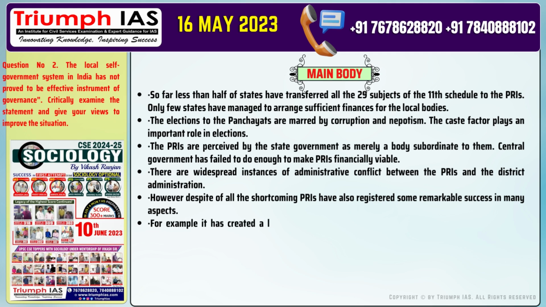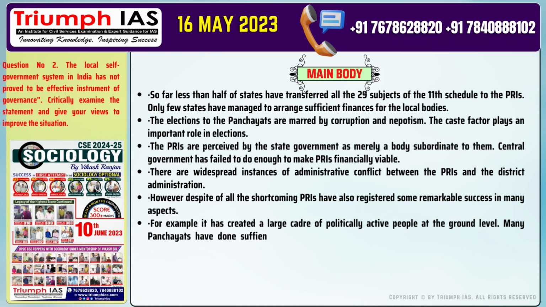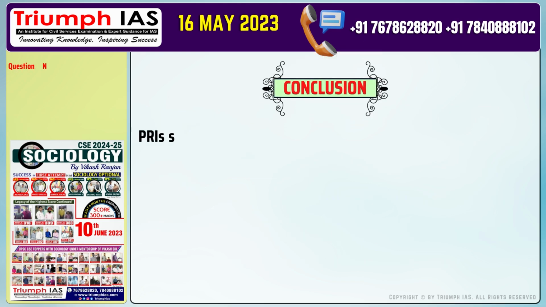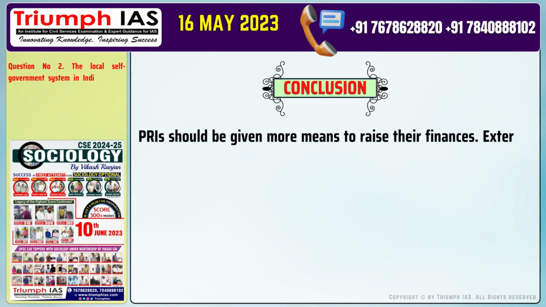Number 6. For example, it has created a large cadre of politically active people at the ground level. Many panchayats have done sufficiently well in creating assets at village level through schemes like MGNREGA. Number 7. One-third reservation to women has ensured the political empowerment of women. Conclusion of the answer: PRIs should be given more means to raise their finances.